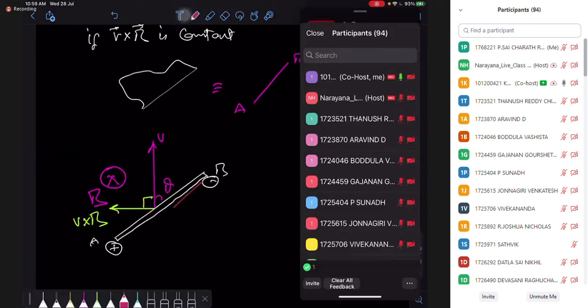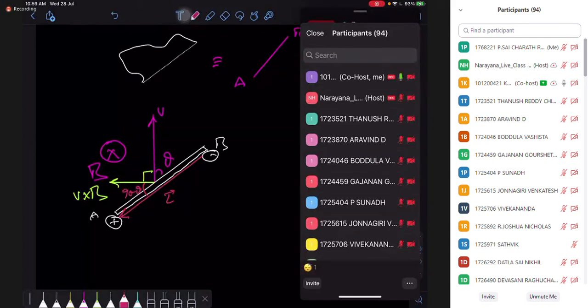My L vector comes out to be BA. And the angle between them, you can see, is 90 minus theta. So between V cross B and L, the angle is 90 minus theta. So I can say my EMF is V cross B dot L.